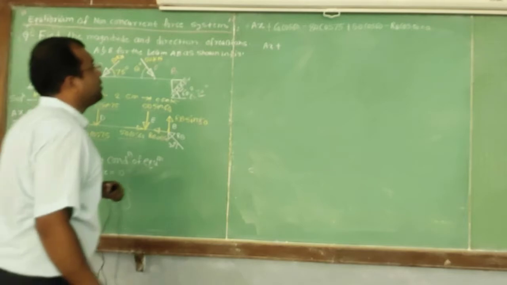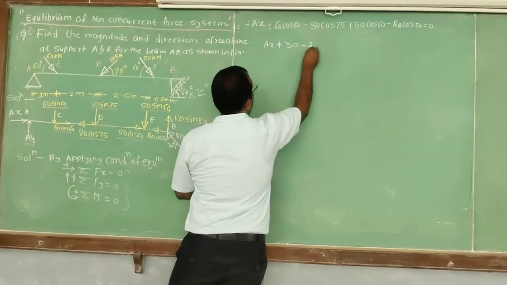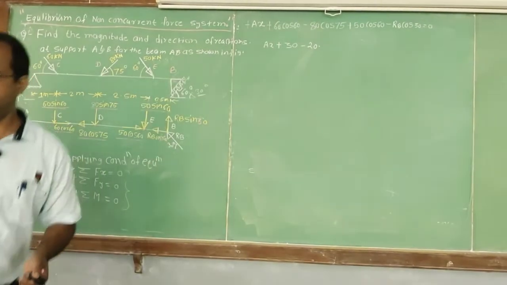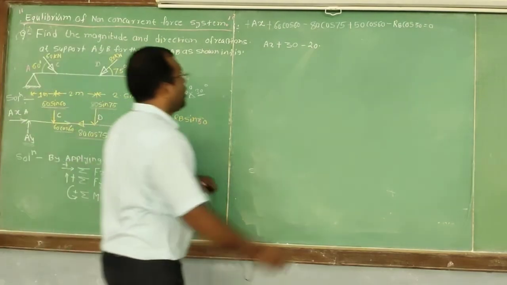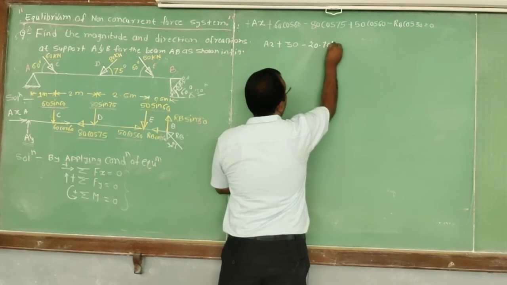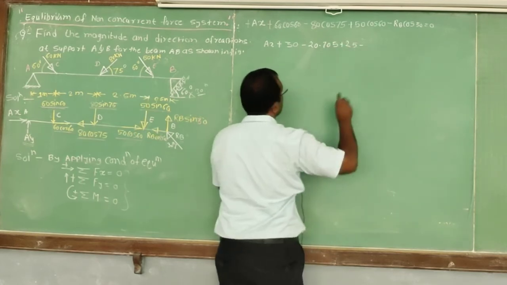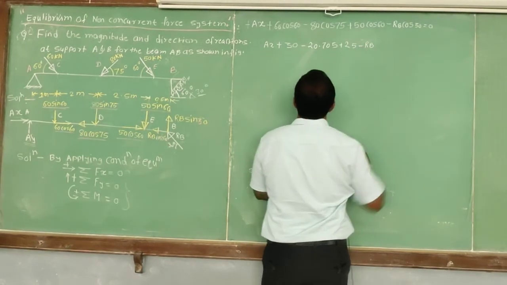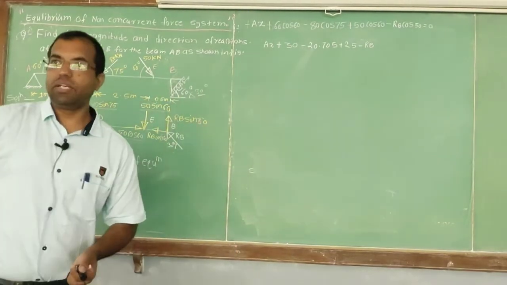That value is 30, minus 80 cos of 75, which is 20.705, plus 25, minus RB cos of 30.